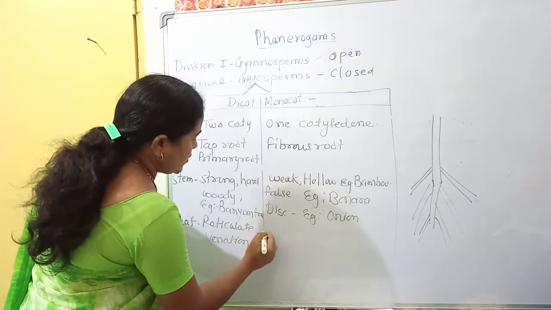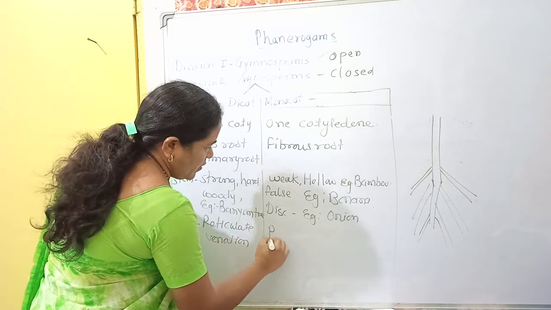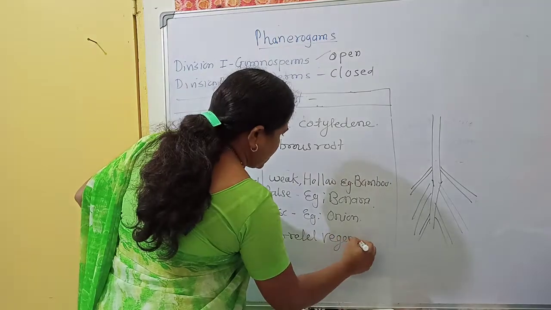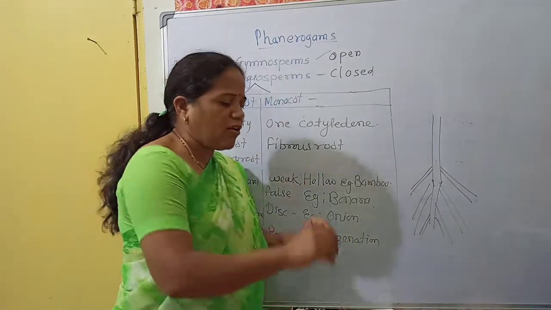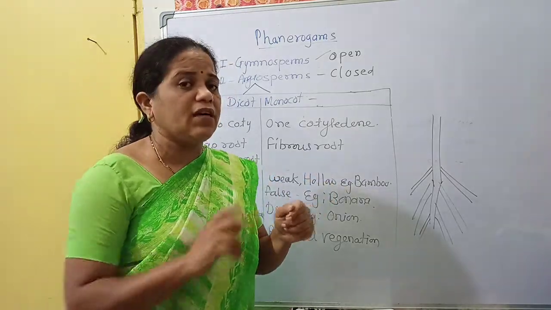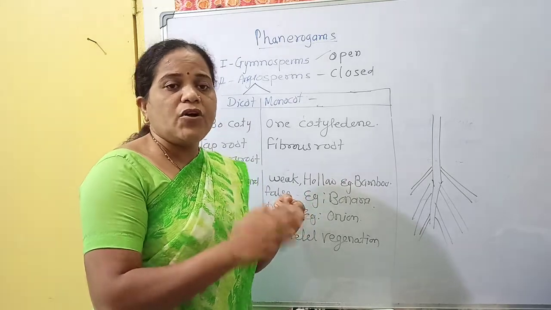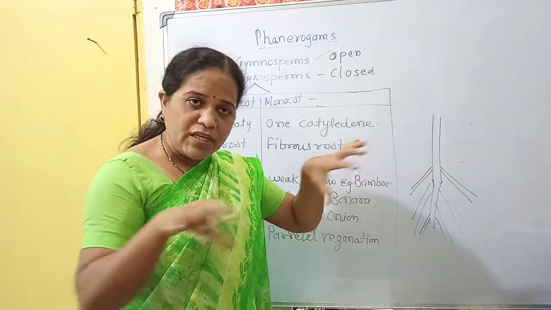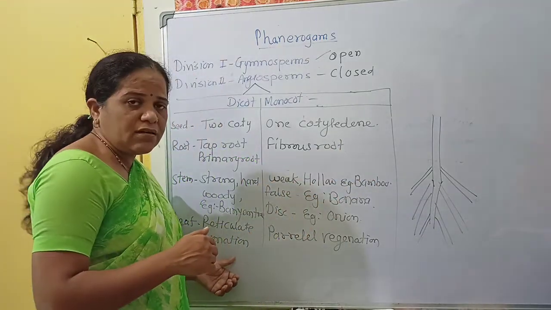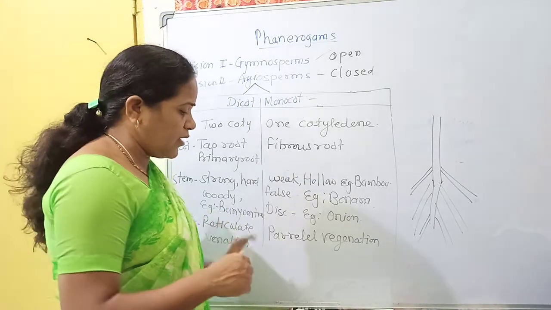And whenever we see the venation in the monocot, it is parallel venation. Parallel venation means the venation in which we cannot cut from every side. We can cut only in one direction, like banana leaves. Whenever we cut banana leaves, they cannot be broken easily because the venation is parallel to each other, so we cut only in one direction. But we can cut the leaf of a reticulate venation. Okay, so it is called reticulate venation.